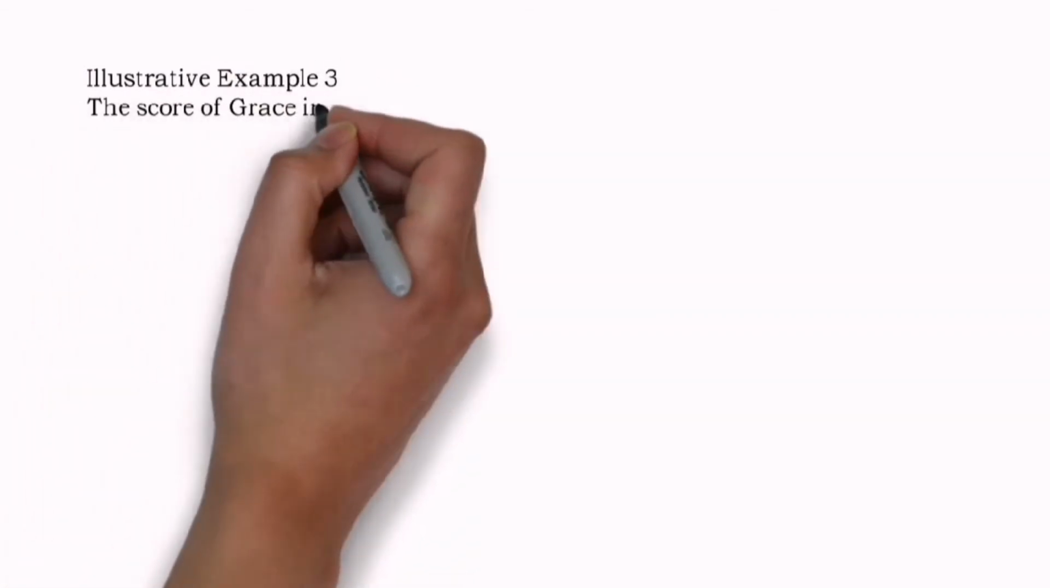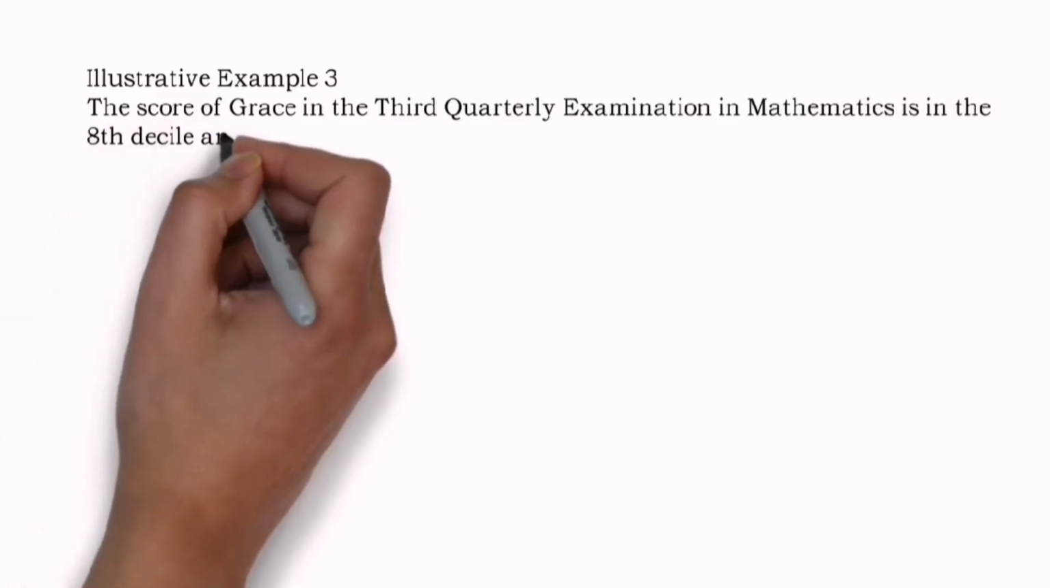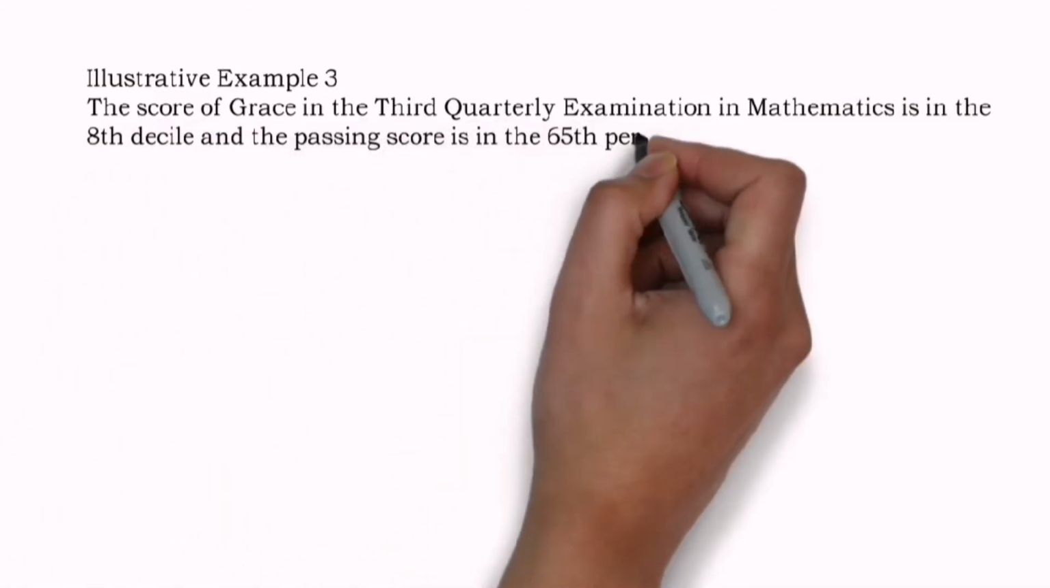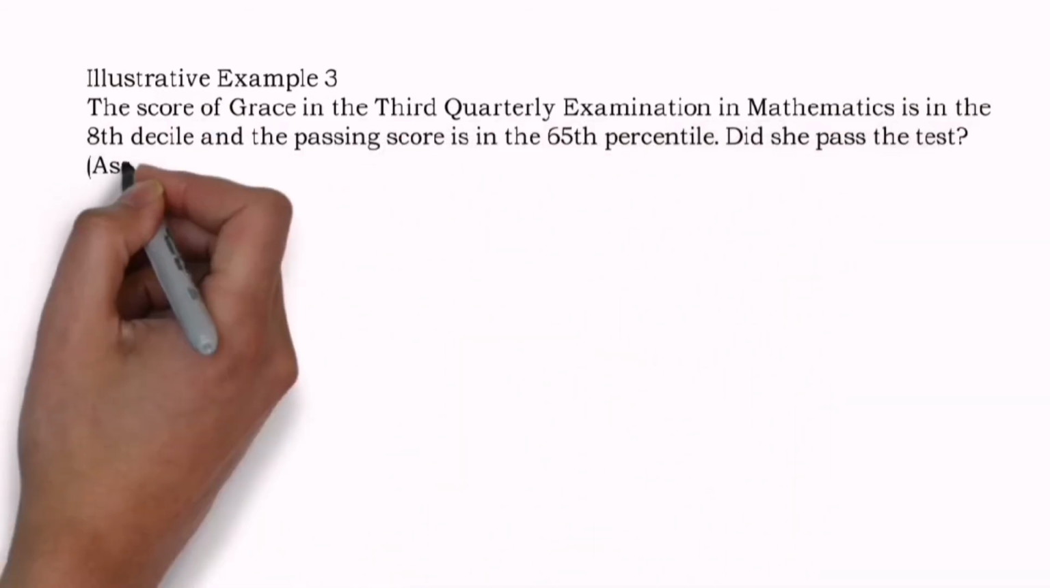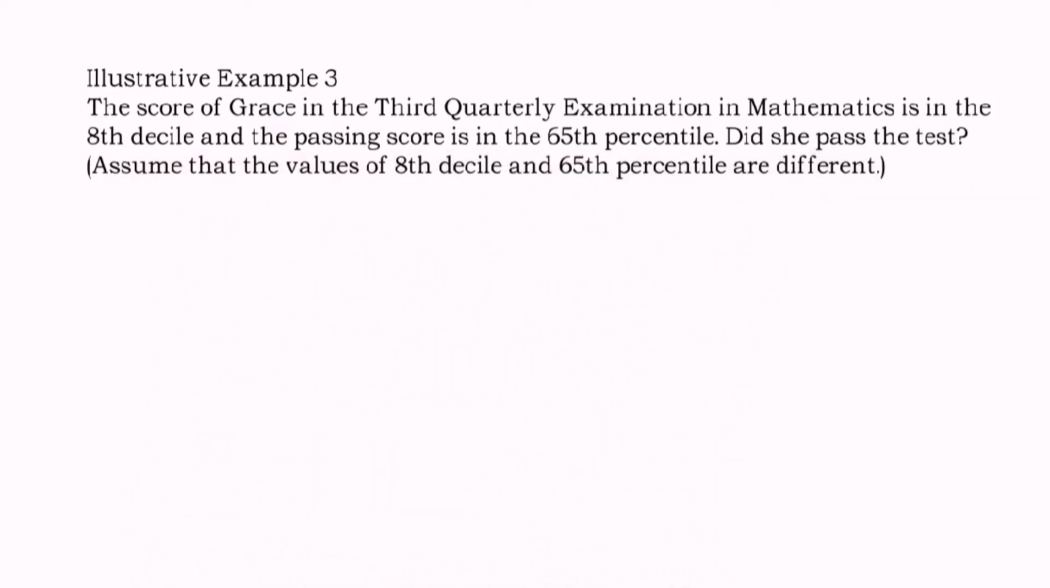Let's have the last example. The score of Grace in the third quarterly examination in mathematics is in the 8th decile and the passing score is in the 65th percentile. Did she pass the test? Assume that the values of 8th decile and 65th percentile are different.